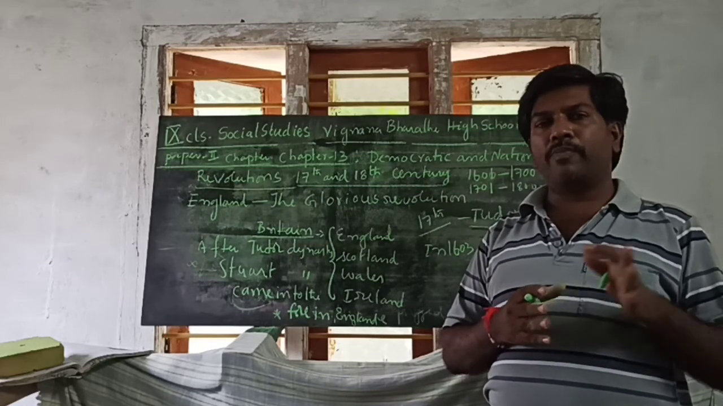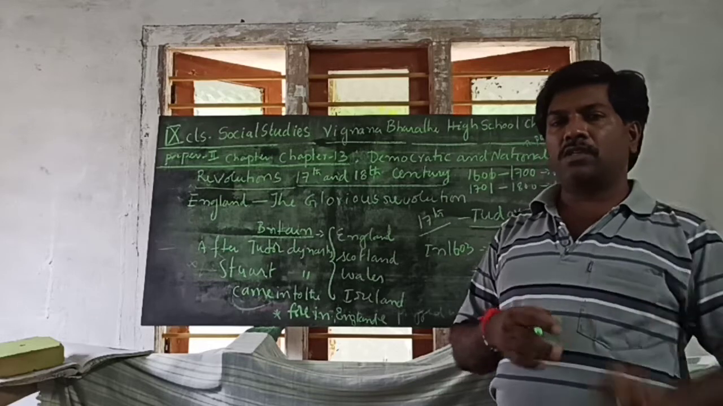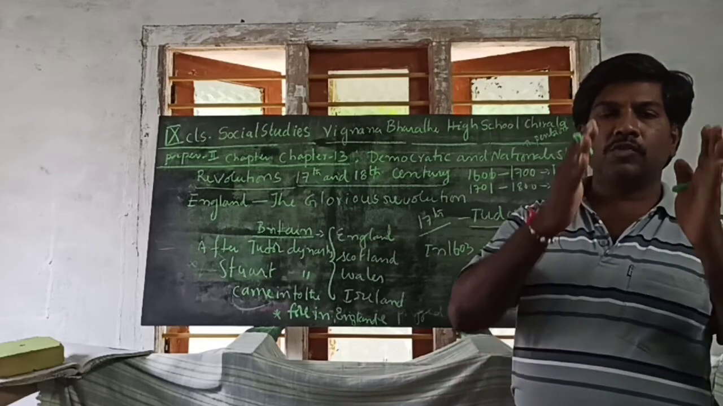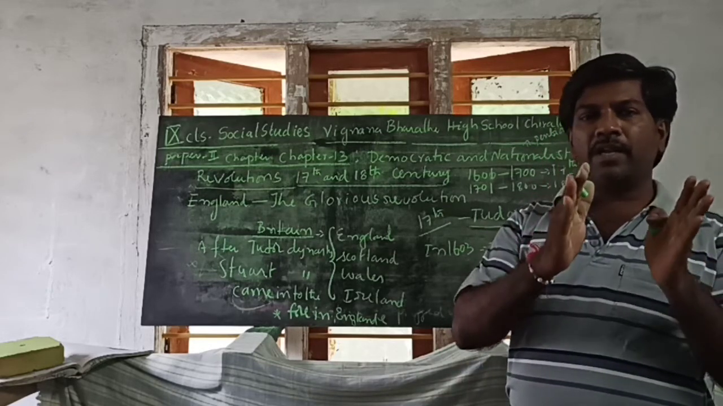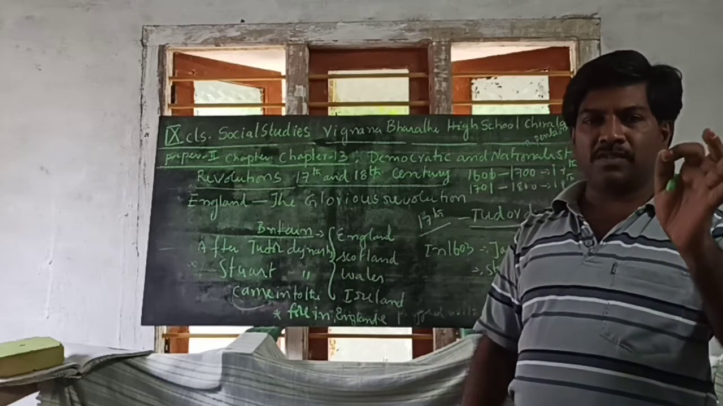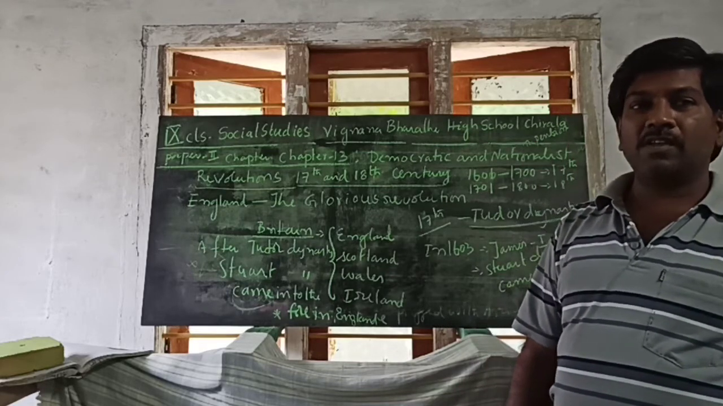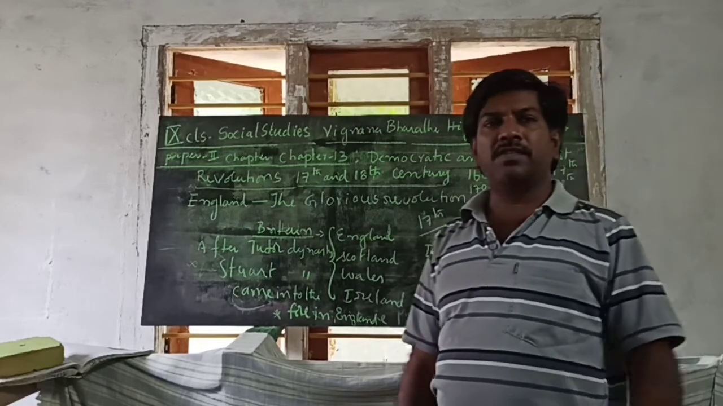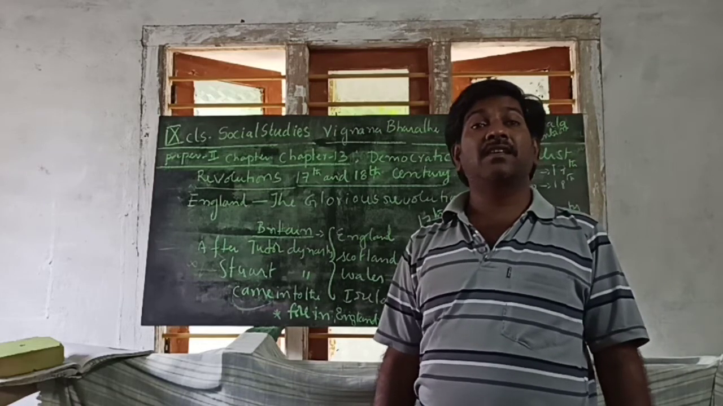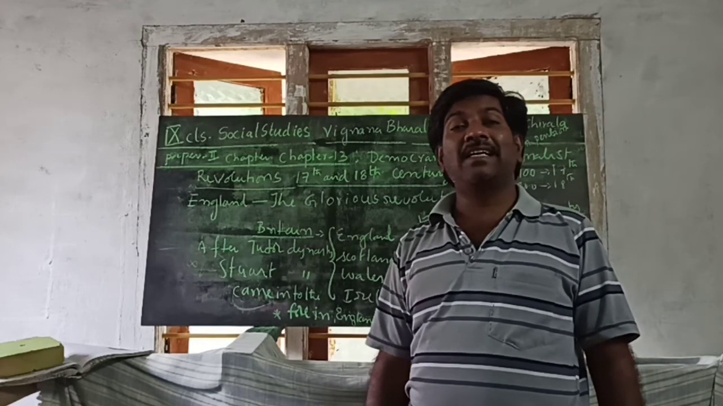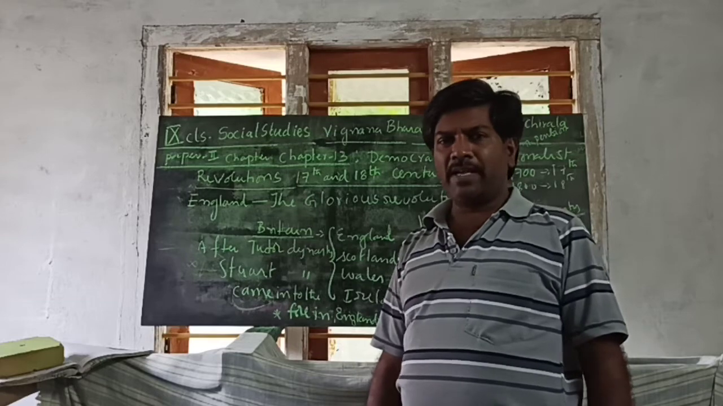But here one important thing we missed. The Tudor dynasty was completely opposed to the RCC. What is RCC? What is meant by RCC? Roman Catholic Church.